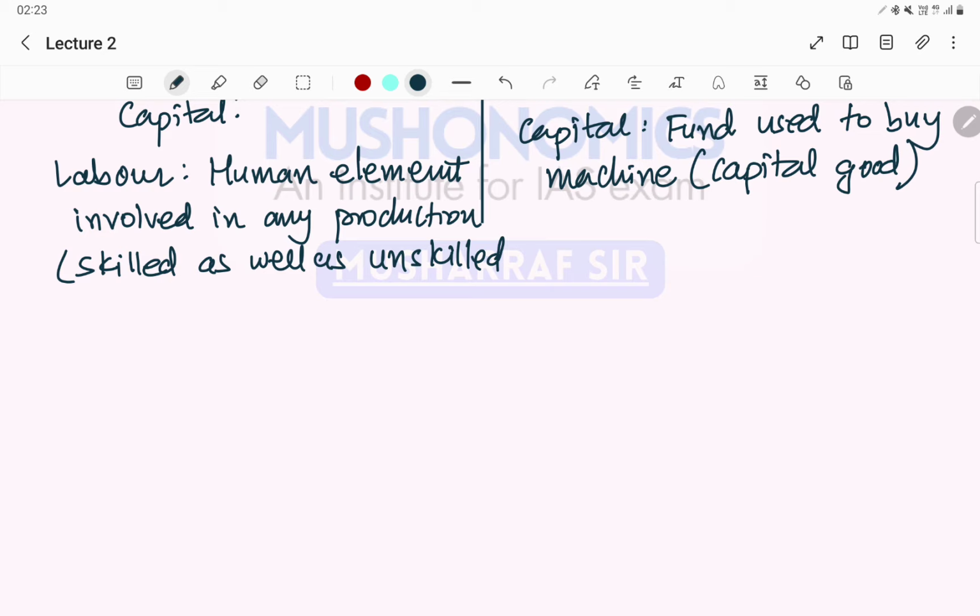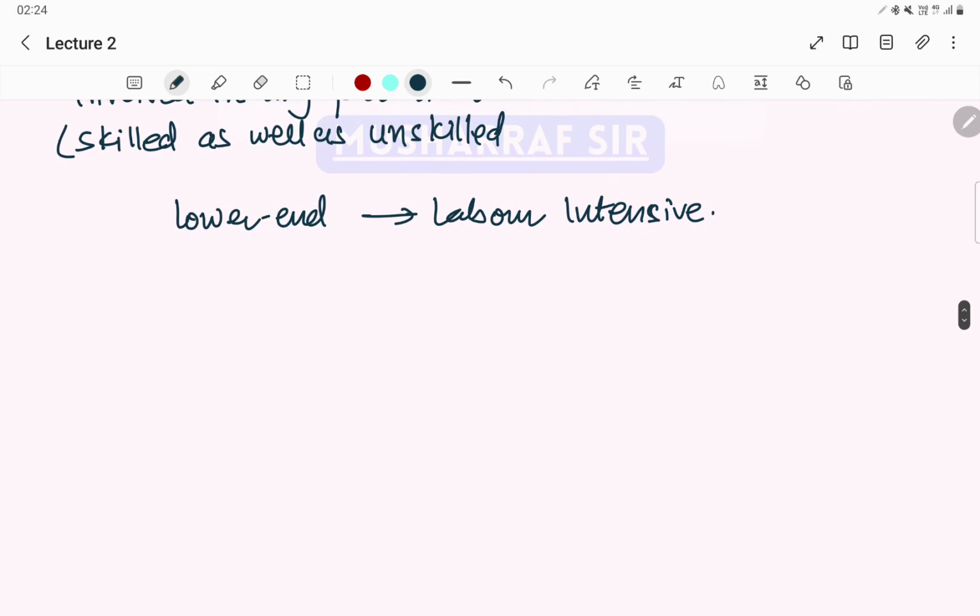If you are producing lower end commodities, where not much skilled workers are required, you can go for labor intensive. For example, Indian agriculture is a kind of labor intensive, not much capital intensive, right?